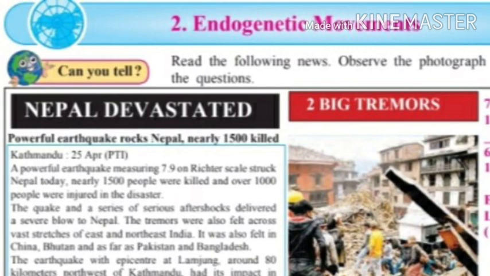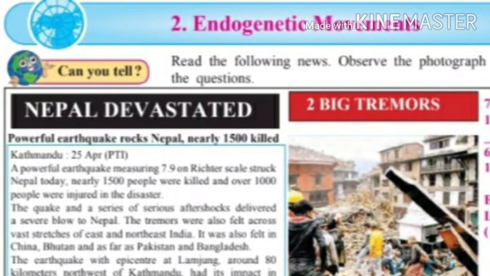Textbook page number 9. Here is given one news and one photograph regarding the news. You have to observe it very carefully and try to find out answers to the given questions. Question number 1. What caused the large scale casualties? Answer. Calamity of earthquake led to large scale casualties.